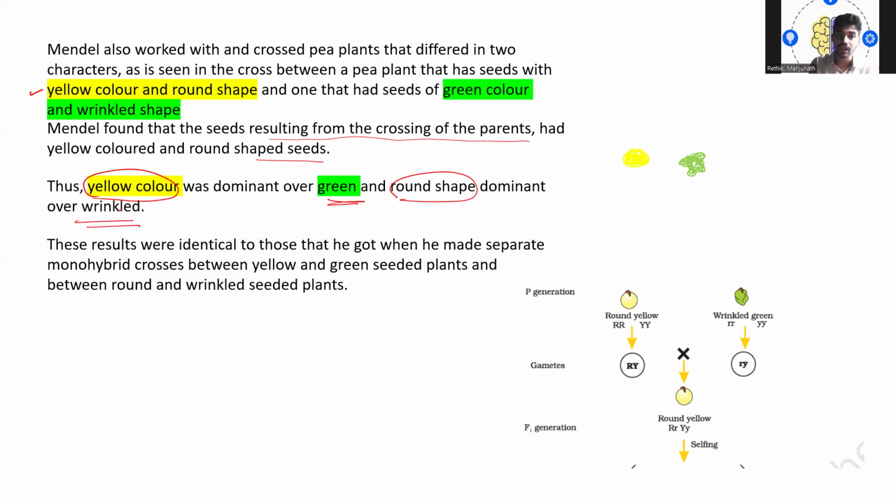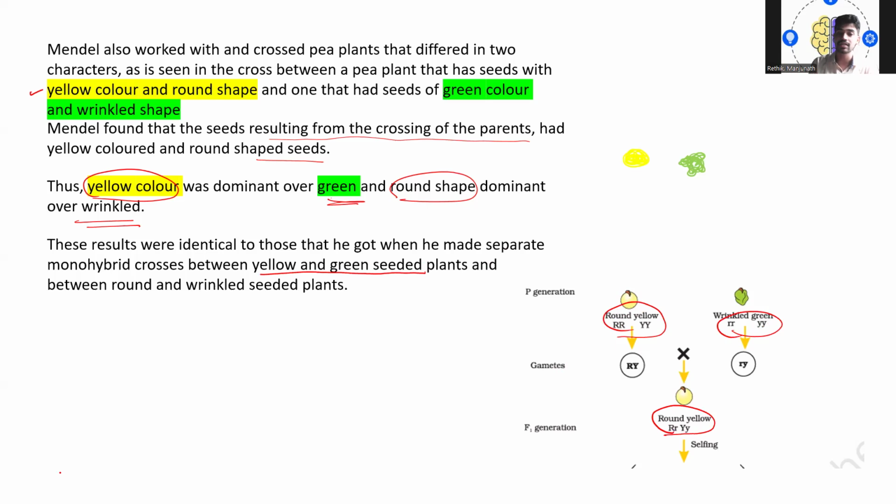This result was identical to those he got when he made separate monohybrid crosses between yellow and green seeded plants and between round and wrinkled seeded plants. As you can see here, students, in the F1 generation he got round yellow, and yellow color is dominant over green, round over wrinkled.